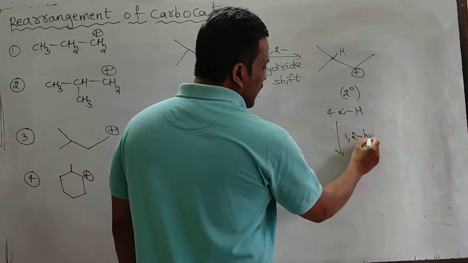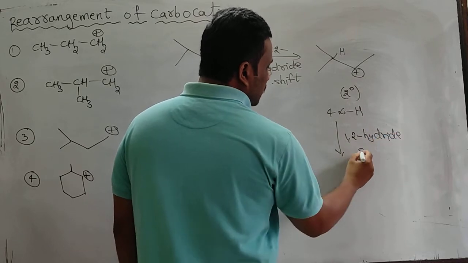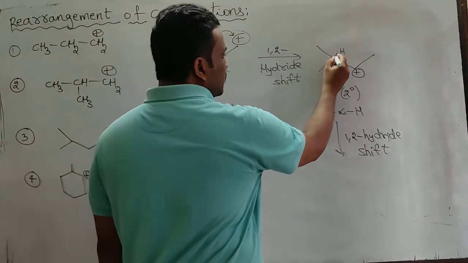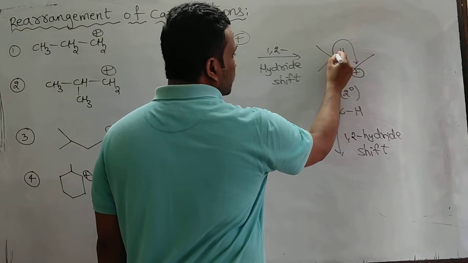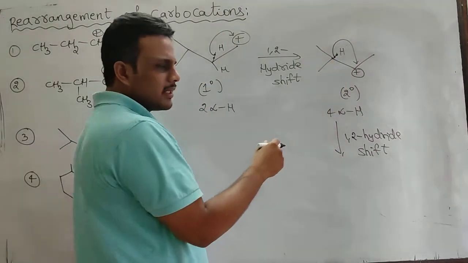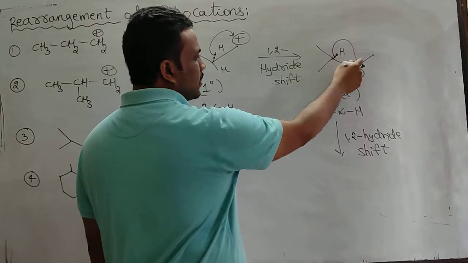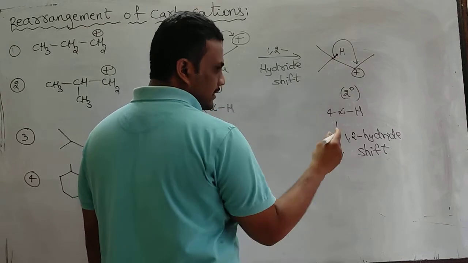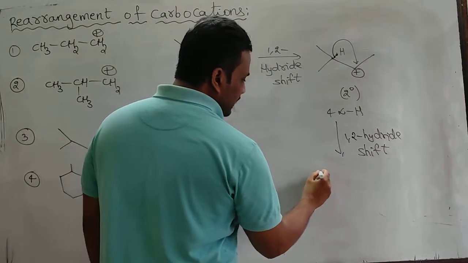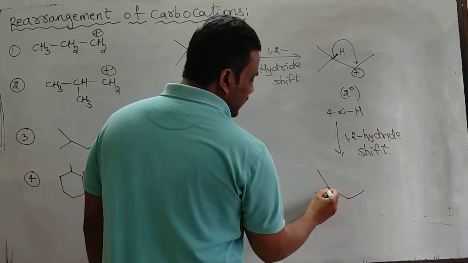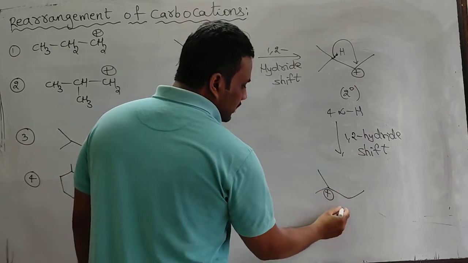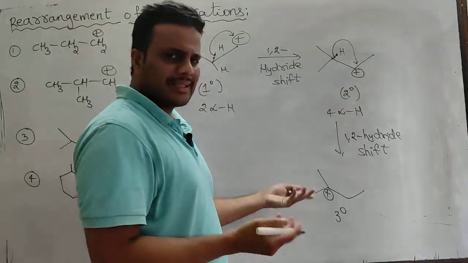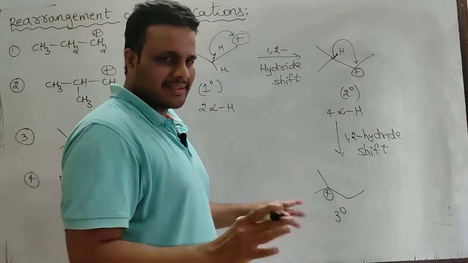Again a 1,2 hydride shift, this hydrogen with 2 electrons. Generally, I don't want to shift the alkyl group, just the hydride, because if you shift the alkyl group, the alkyl will go here and the degree decreases. Secondary, tertiary, the degree decreases. You can understand that one. Now you see it is a tertiary carbocation. If I shift the alkyl group, it becomes secondary to secondary, nothing.